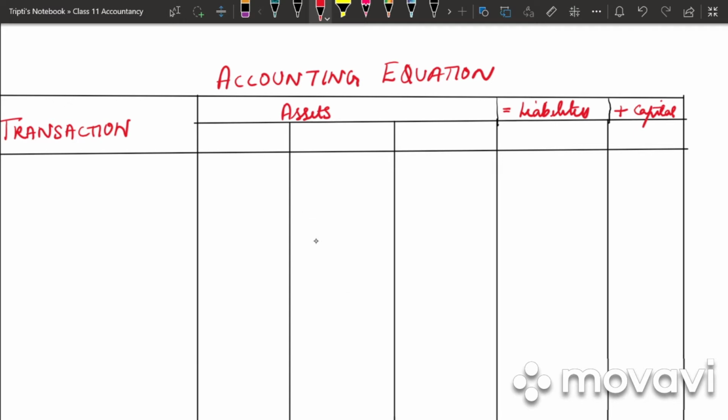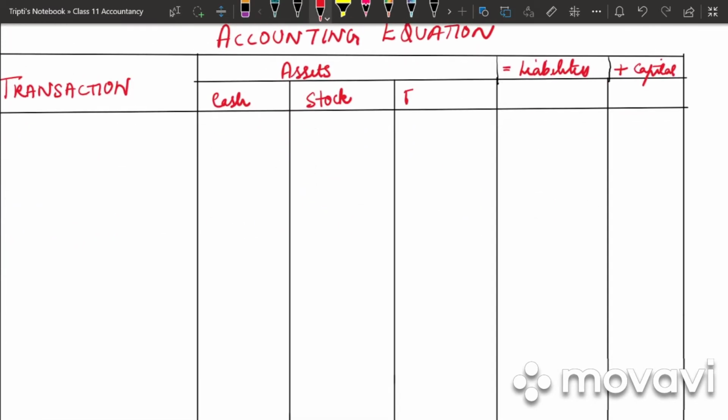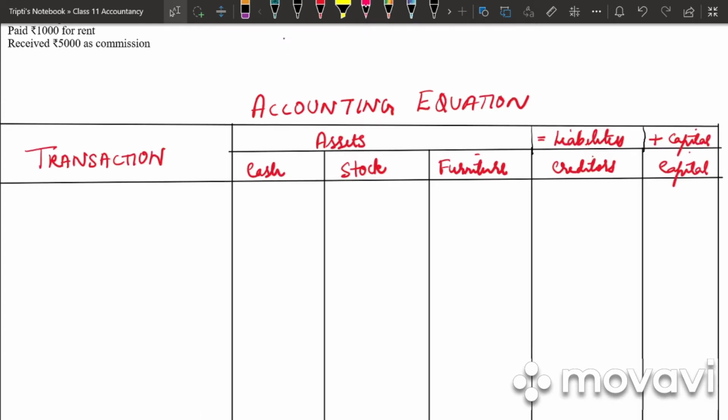In this case, we have cash, we have stock, and there is a purchase of furniture. So there are three assets involved. Liabilities, we only have creditors, and we have capital. So our sub-columns are always divided based on the number of assets and liabilities in the question.